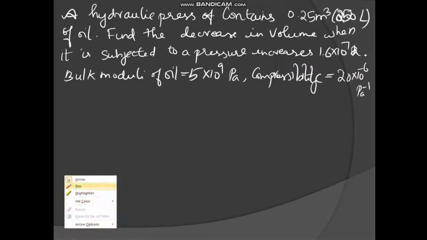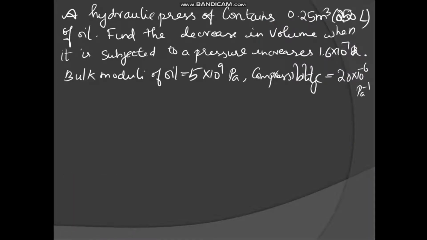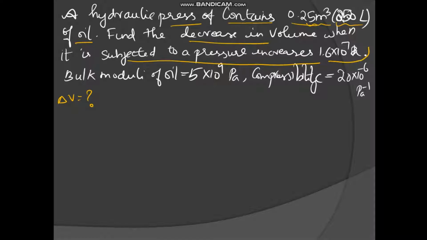Now let us see one numerical. A hydraulic press contains 0.25 meter cube, that is 250 liters of oil. Find the decrease in volume. So delta V they are asking, when it is subjected to a pressure increase of 1.67 into 10 power 7 Pascal. So delta P is 1.67 into 10 power 7 Pascal. Bulk modulus is given, compressibility is also given.